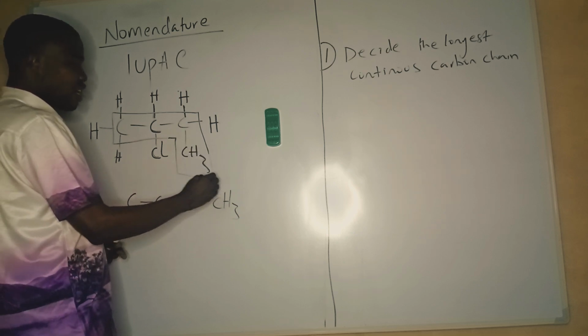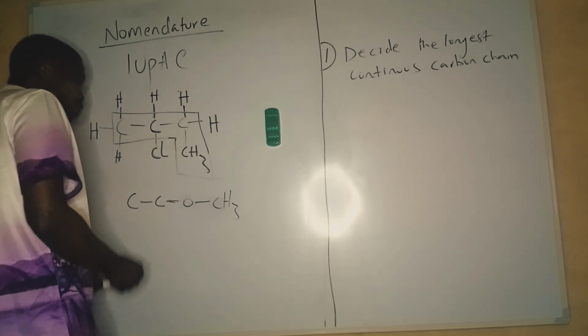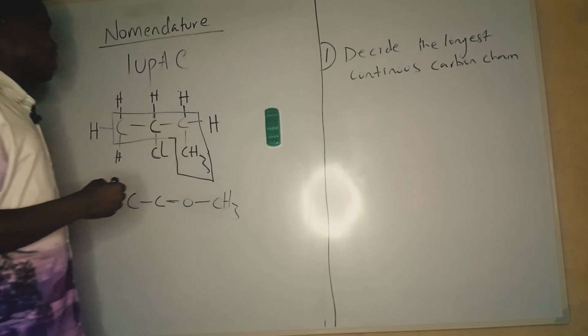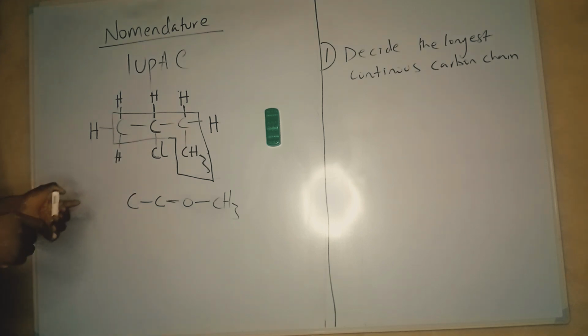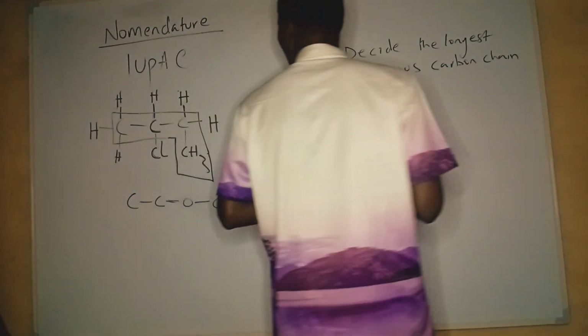We have decided that, and there are 4 carbons. So I'm changing my writing tool. There are 4 carbons. Next, the second thing we have to do is